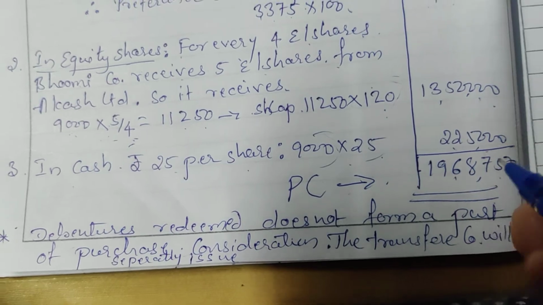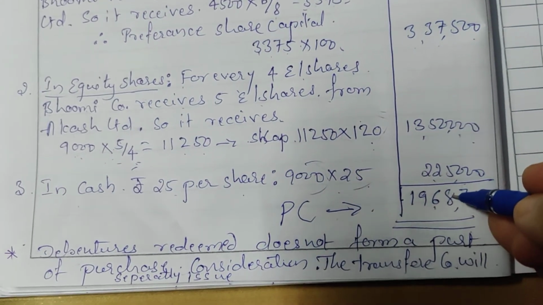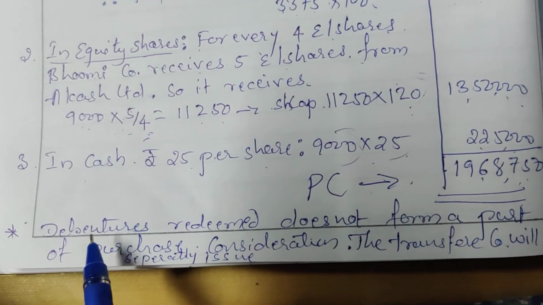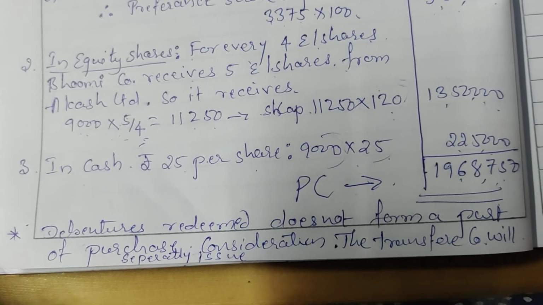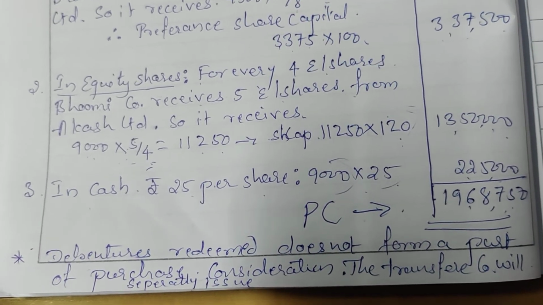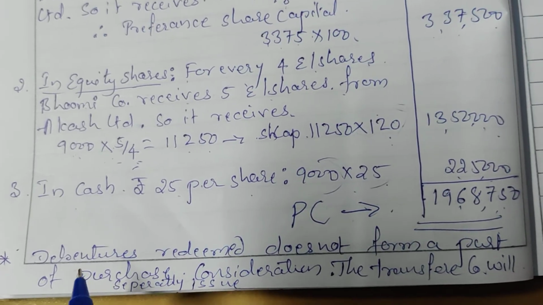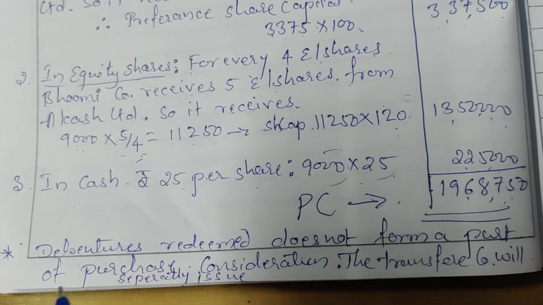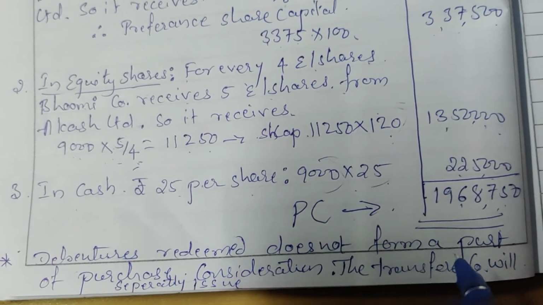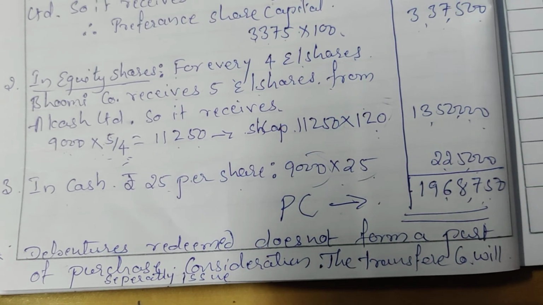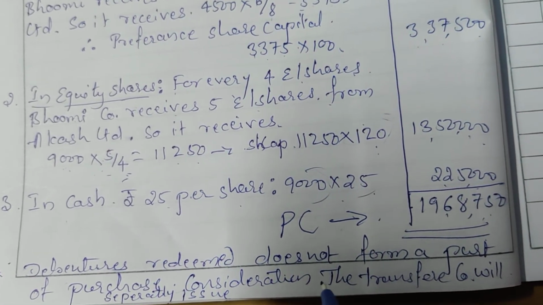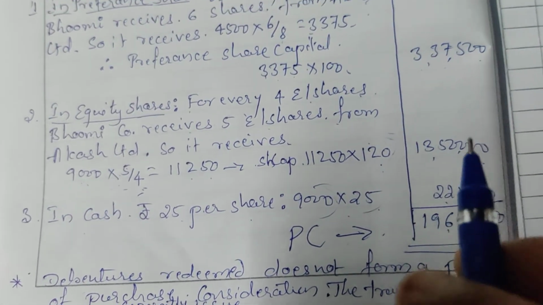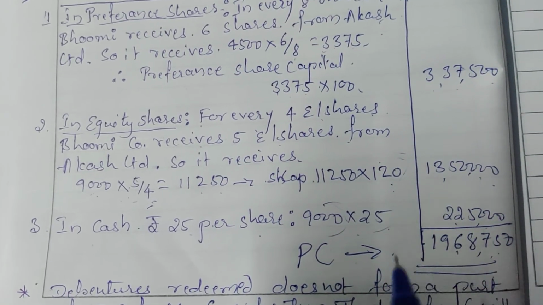Okay. So after calculation of the purchase consideration, you have to make a note, as we have not included the debentures redeemed in purchase consideration. So write: debentures redeemed do not form a part of purchase consideration. The transferee company will separately pay the amount to the debenture holders. Okay, it is a 5-mark question. Hope you all understood the problem.